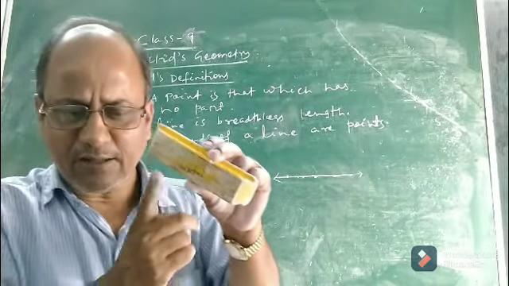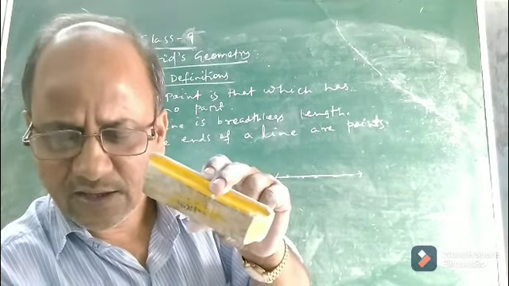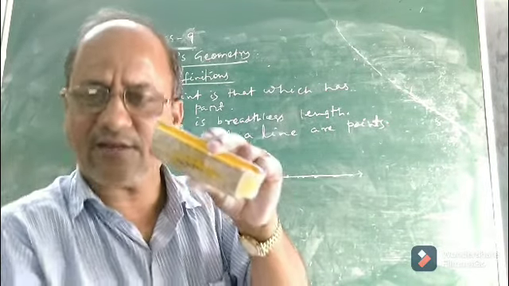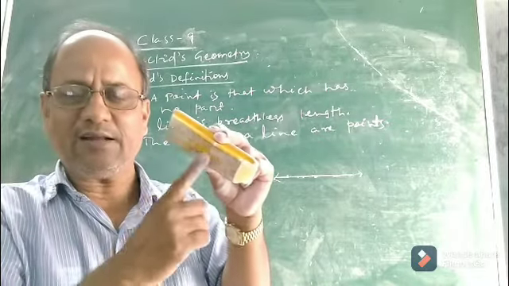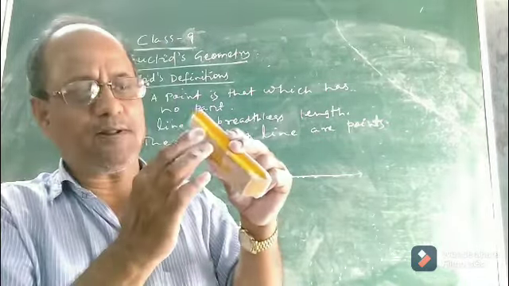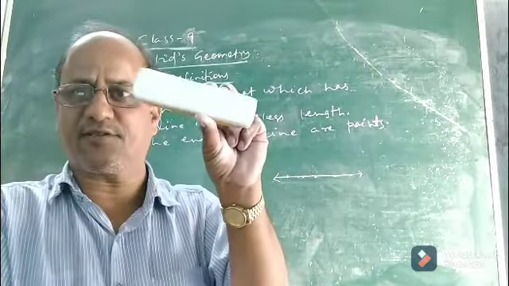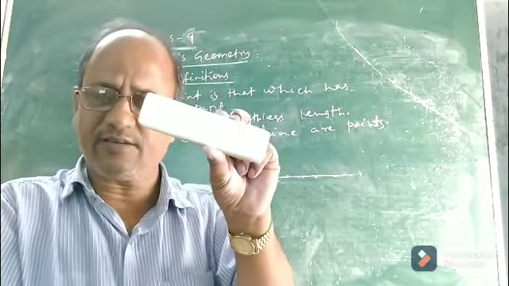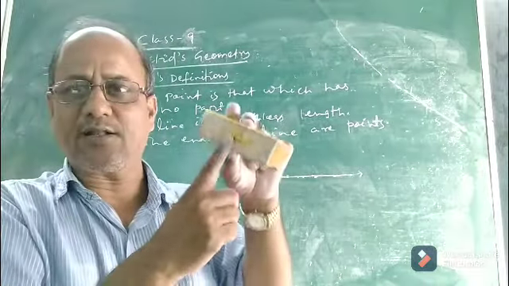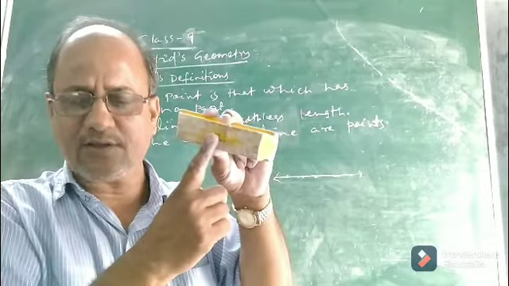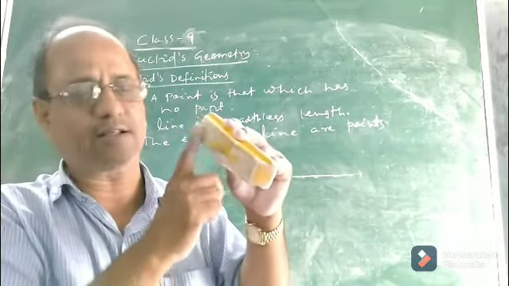Euclid said that a plane surface is a surface which lies evenly with the straight lines on itself, you see. So what did he say? He said that this is a plane surface, this is a plane surface, these are all plane surfaces. There are 6 plane surfaces in this cuboid or duster. So Euclid said that a plane surface is a surface which lies evenly with the straight lines on itself.